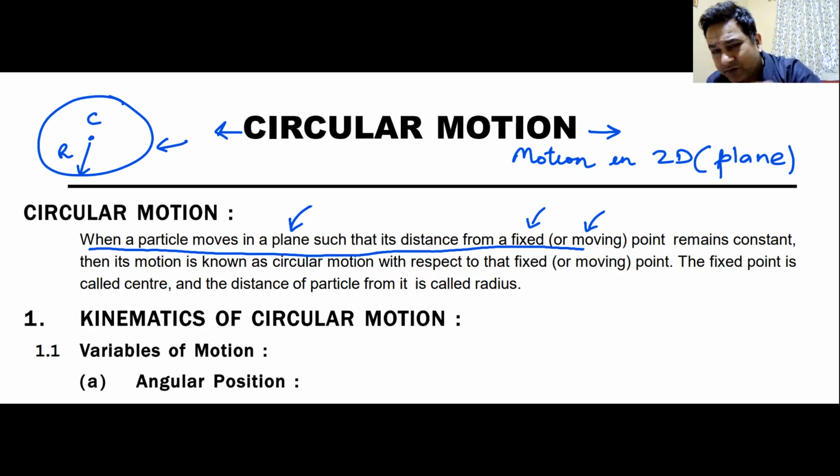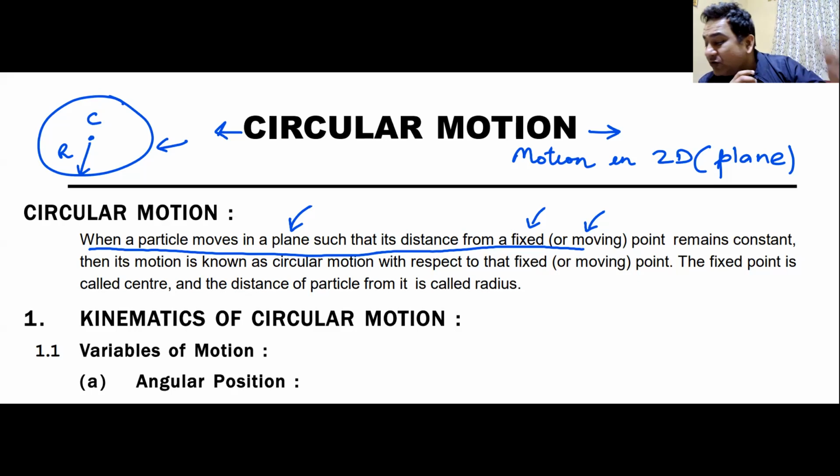The center is also moving forward, but all the particles on the rim of that tire are following circular motion, simple circular motion, as seen from the center. But the center of that wheel is not at rest. The center of that wheel is also moving. So saying that circular motion happens only when a fixed point is there is not exactly correct. That point can also be moving. But in most of the cases, when we are going to do it here in this particular chapter, that point is going to remain fixed.